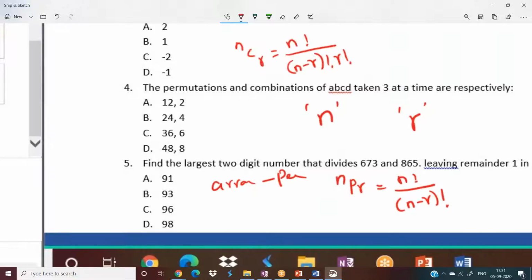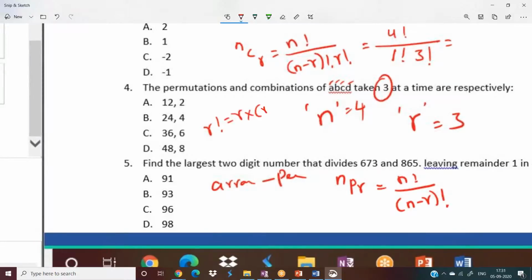By using these two, let me solve this one. n equals 4, we have a b c d in total. r equals 3, we are taking 3 at a time. So 4C3 is 4 factorial by 4 minus 3 factorial, which equals 1 factorial into 3 factorial. Guys, do you know you can write r factorial as r into r minus 1 factorial?